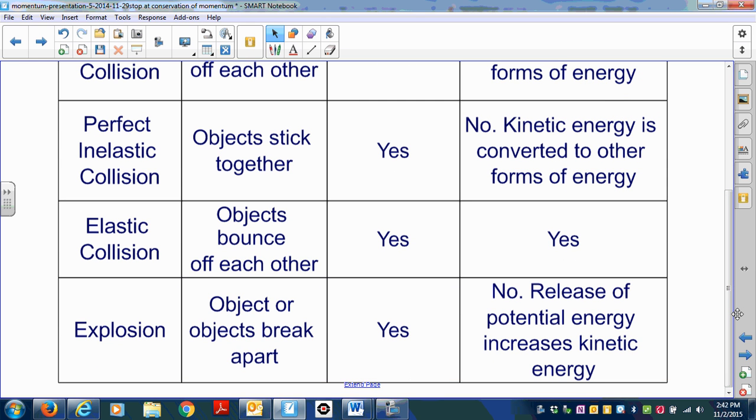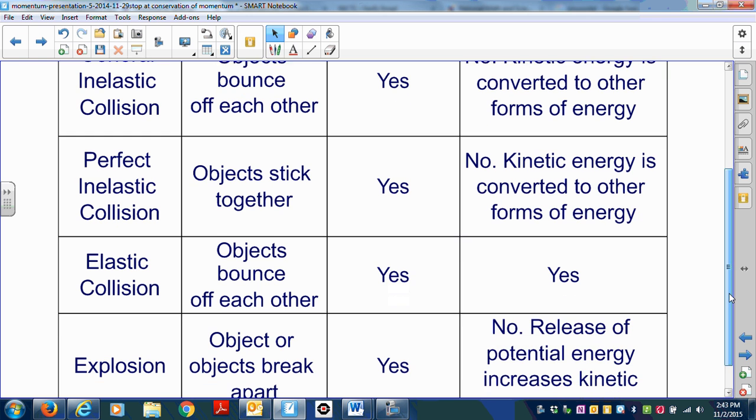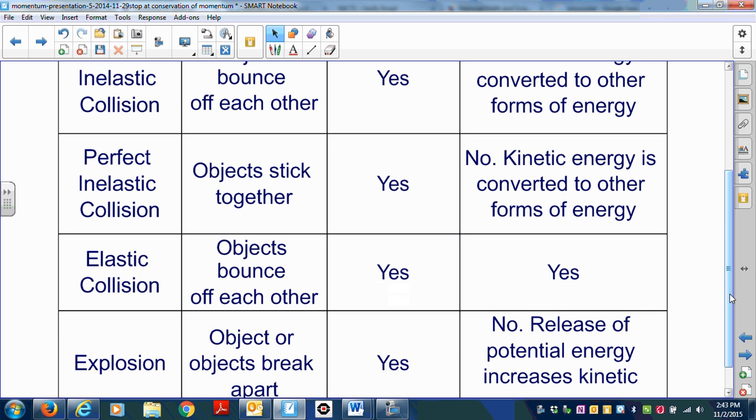Explosions. Again, remember, this is the reverse of an inelastic collision. This is when an object or objects break apart into many pieces. Is momentum conserved? Yes. Is energy conserved? No. You're releasing potential energy, and that increases the kinetic energy. Notice here from this list that the only type of collision in which energy and momentum are conserved is going to be your elastic collisions.